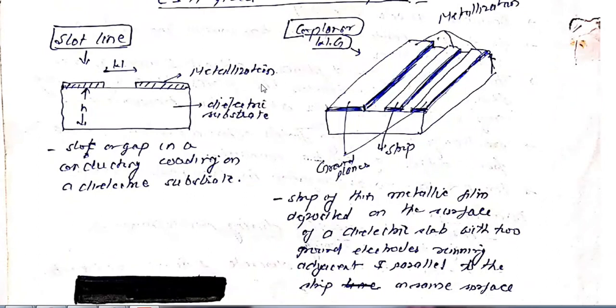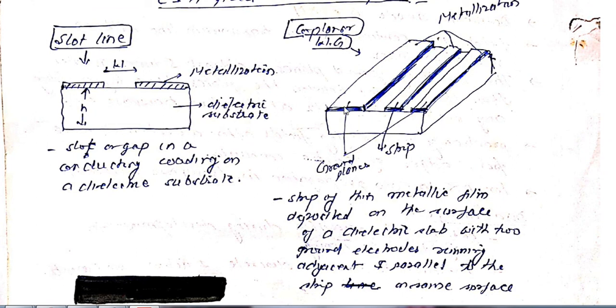Now another is the slot line. Here we can see there is a slot of width W, and H is the height, and this is the metallization. We have deposited metal for the connection purpose, and this is the dielectric substrate. A slot or gap in a conducting coating on a dielectric substrate will form a slot line.